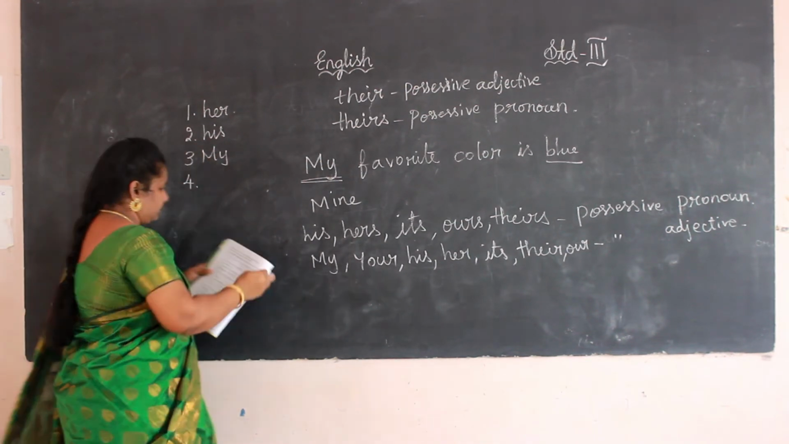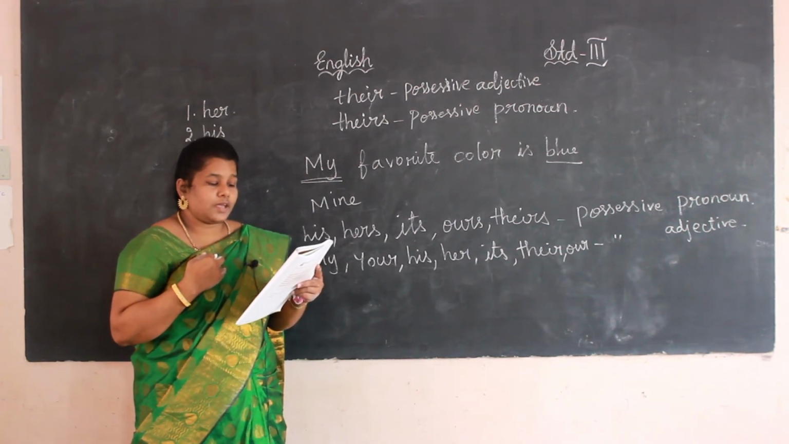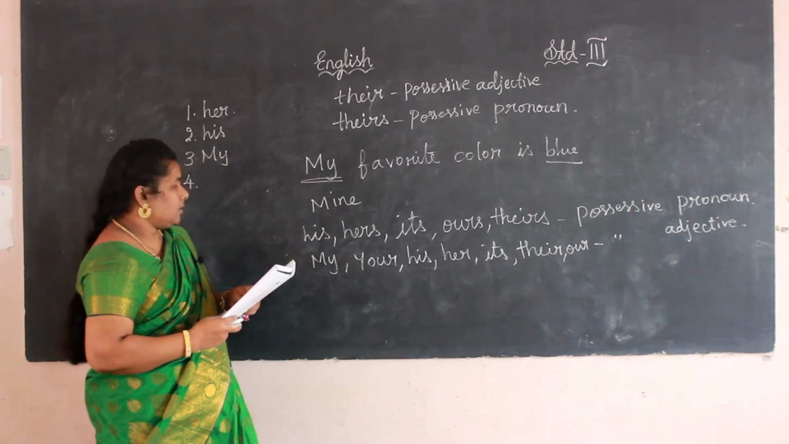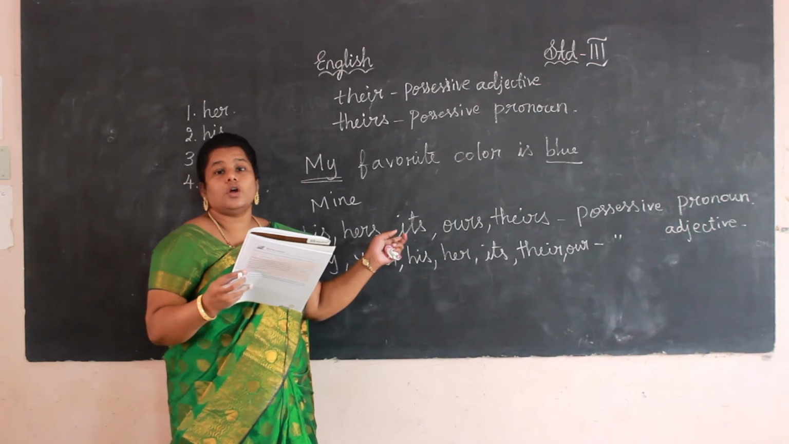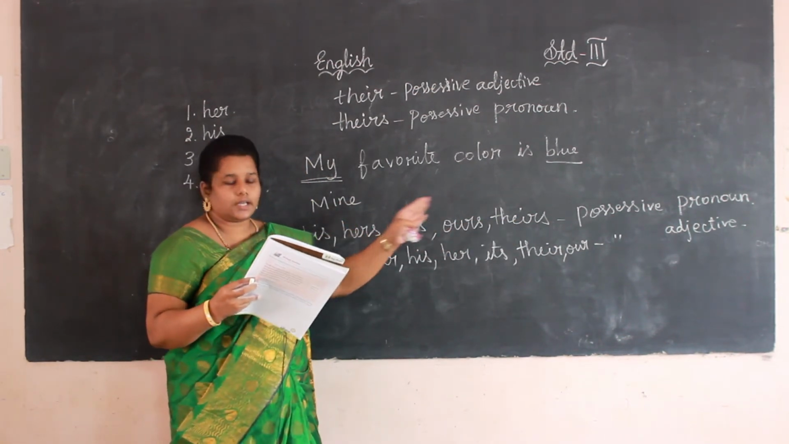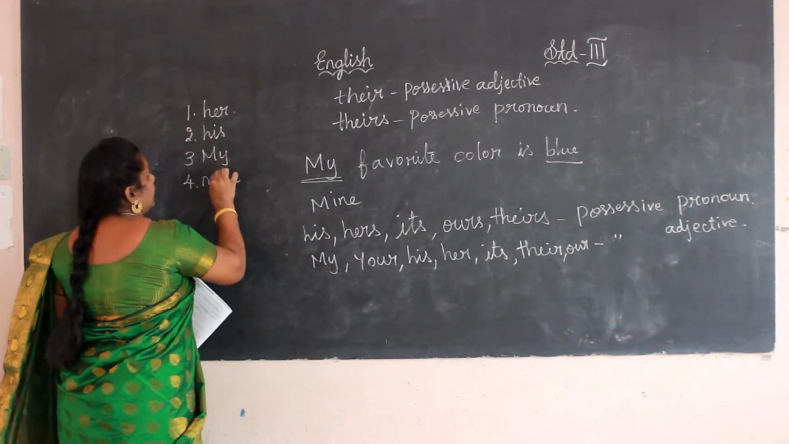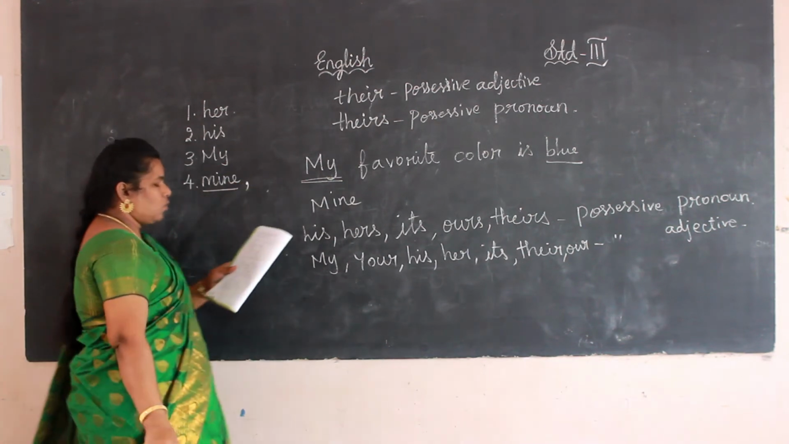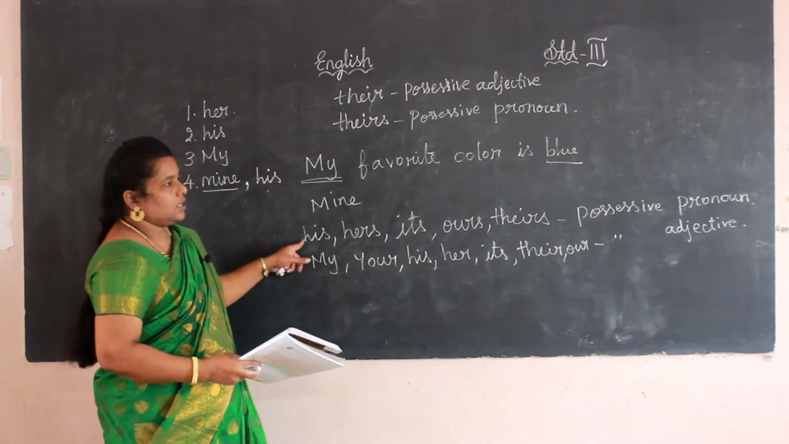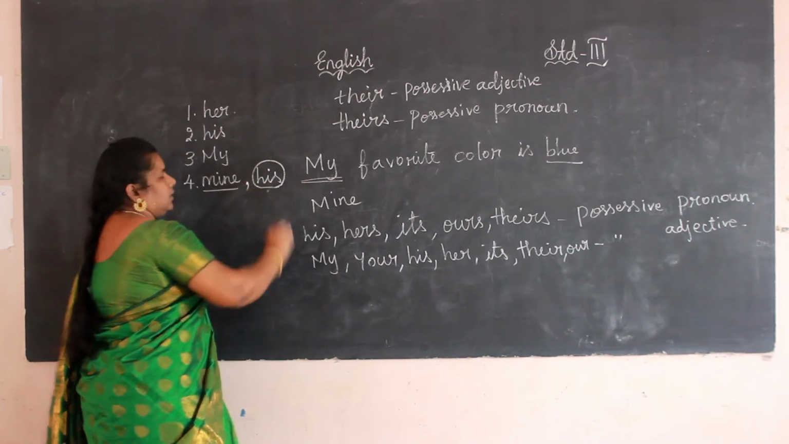And fourth one. The dog is mine. It is his favorite color. So, first word, mine. Mine comes under possessive pronoun. See, mine, his, hers, its, all come under possessive pronoun. For a possessive pronoun, we want to underline. Okay. Next one, what is the pronoun here? His. His is a possessive adjective, so we want to circle.